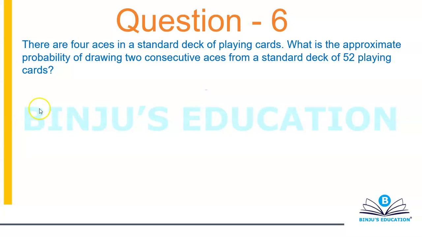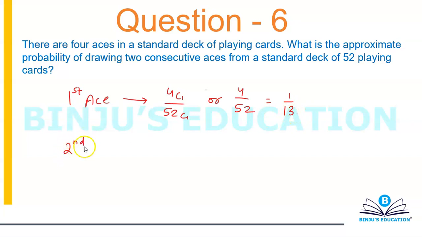So for the first ace, the probability will be 4C1 by 52C1, or you can write 4 by 52, because you have 4 favorable outcomes and 52 total number of outcomes. Because you are selecting one card, it will simply be 4 by 52, which will be 1 by 13.